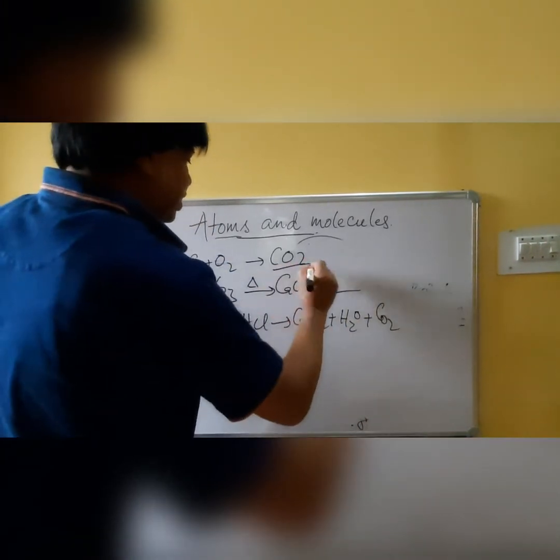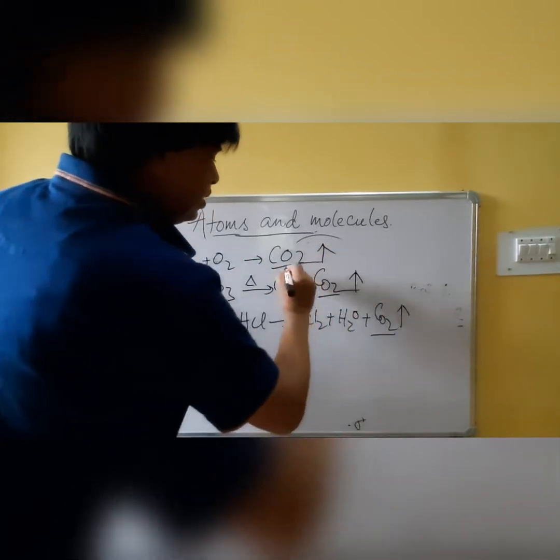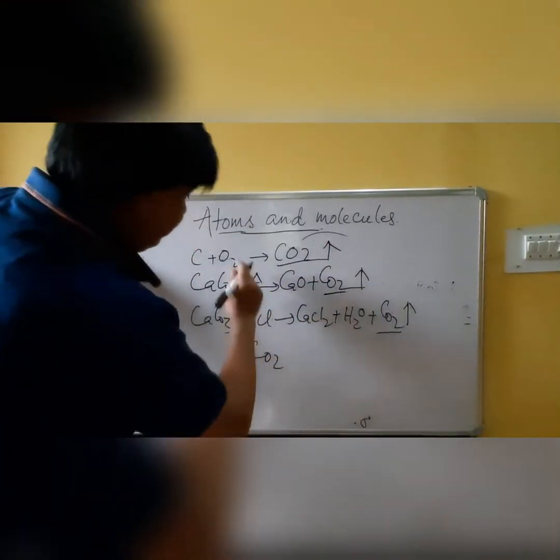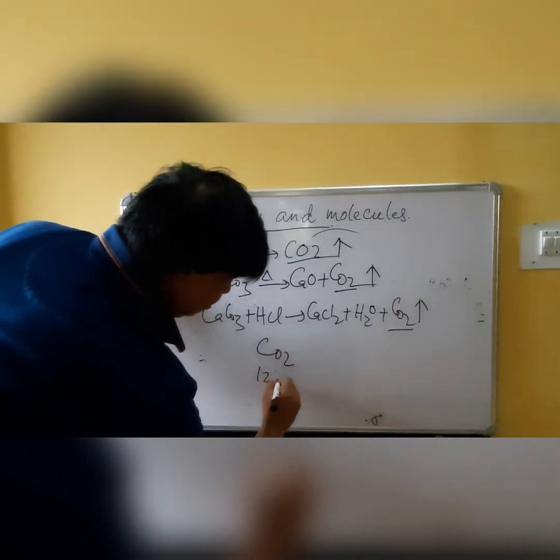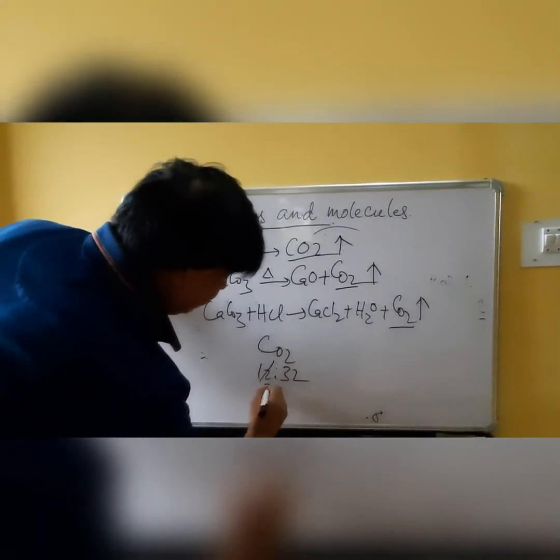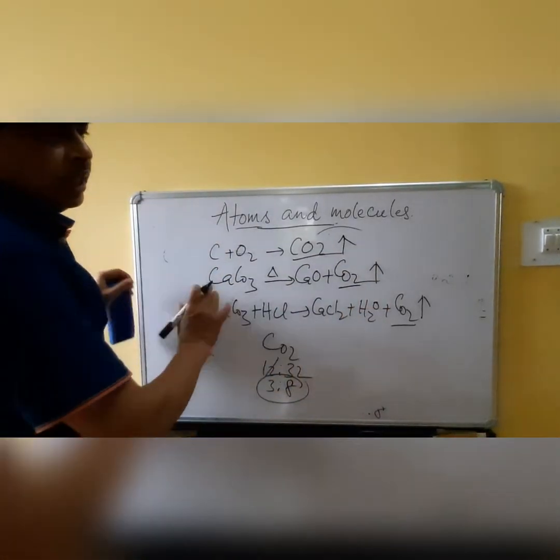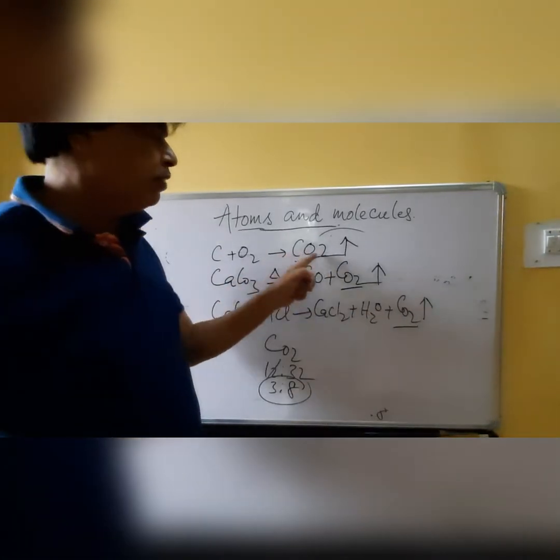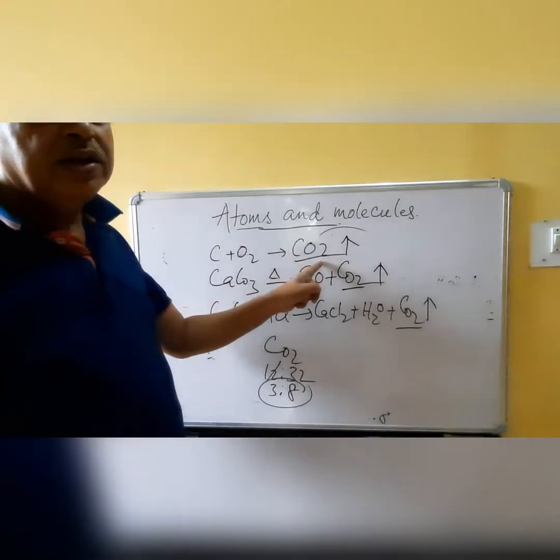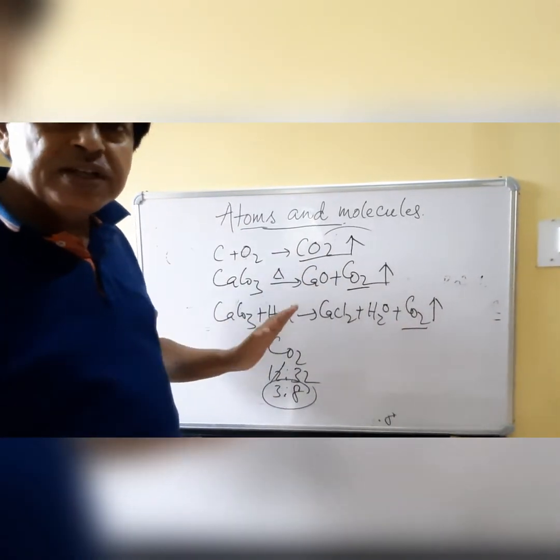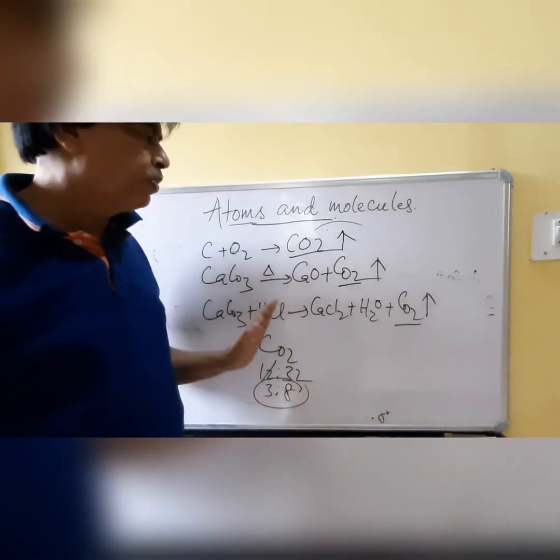In all the cases we get carbon dioxide, from all three equations. It is 12:32, its ratio will be 3:8 by mass everywhere. So it cannot be changed. Carbon dioxide is formed by 1 atom of carbon and 2 atoms of oxygen, that is fixed, it never changes. That is called the law of constant proportion or law of definite proportion.